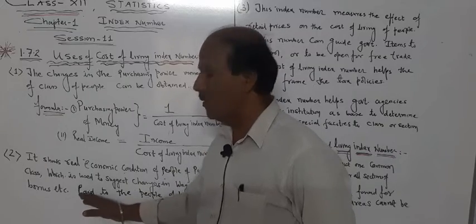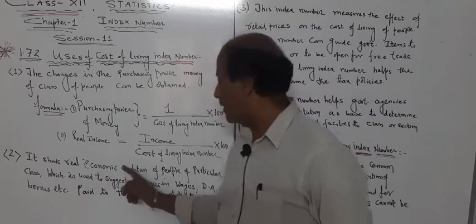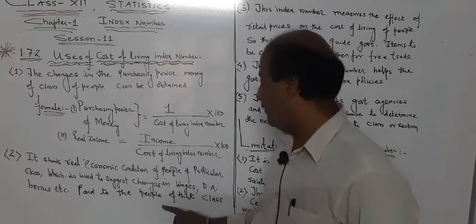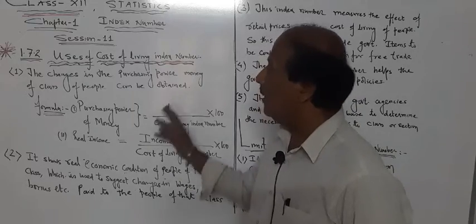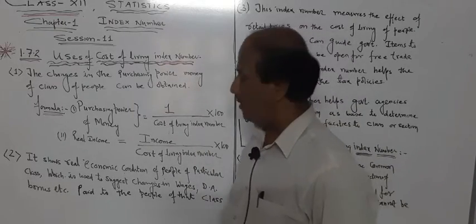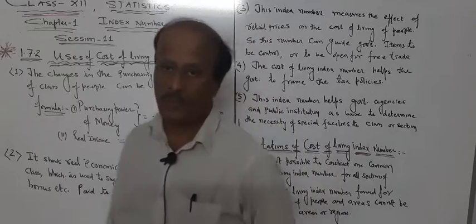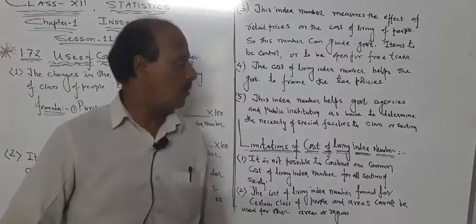This can be decided by the economic condition of people, which can be obtained by this cost of living index number. So this second point is very important, and it is utilized by the government.